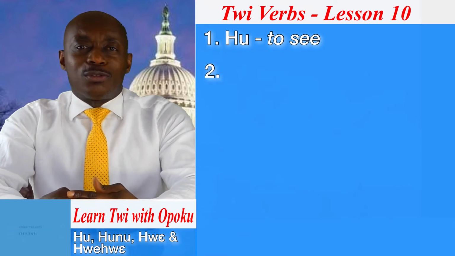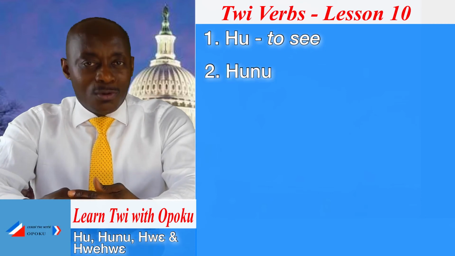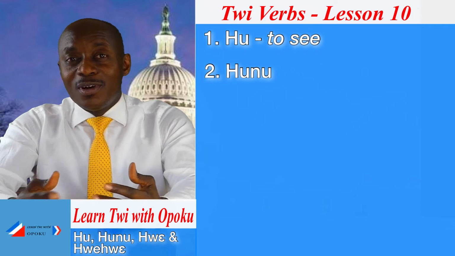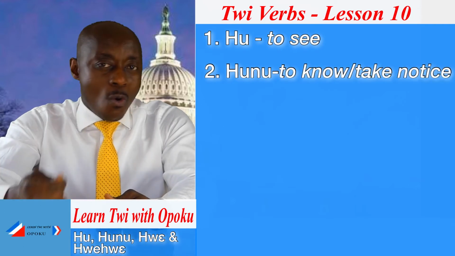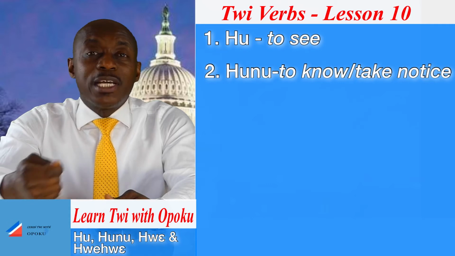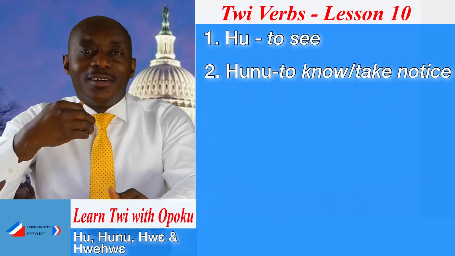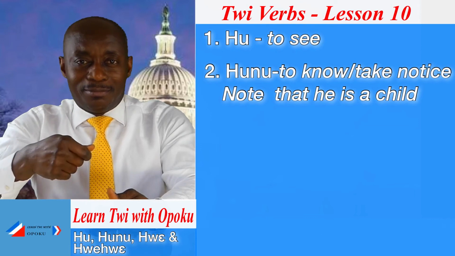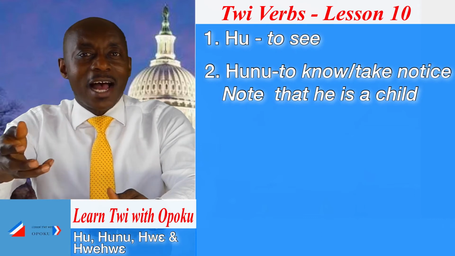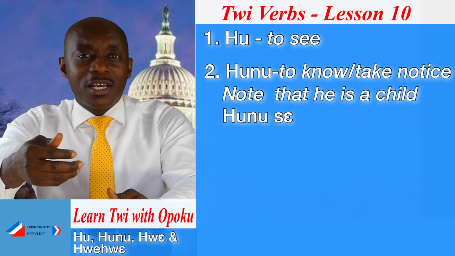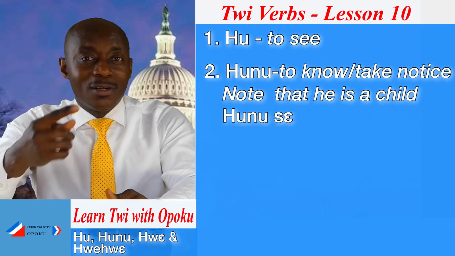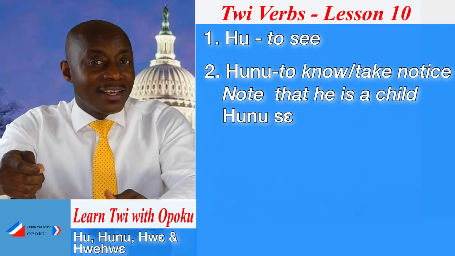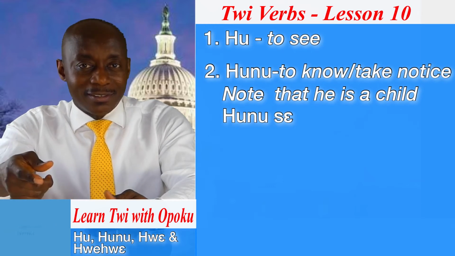What about hunu, the second verb? Hunu also means what? To know or to take notice of something. For example, if I want to say, note that he is a child. In Twi, I will say, hunu se. Hunu se, that is what? Note that. When you say hunu se, it means you say, note that.